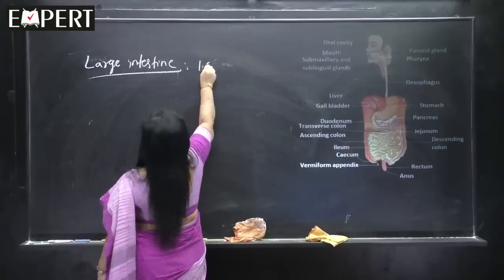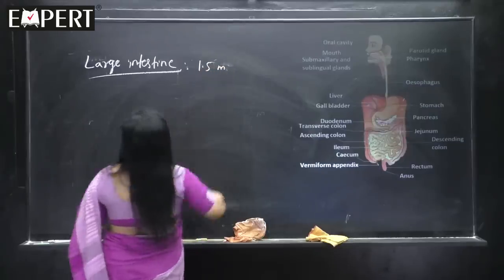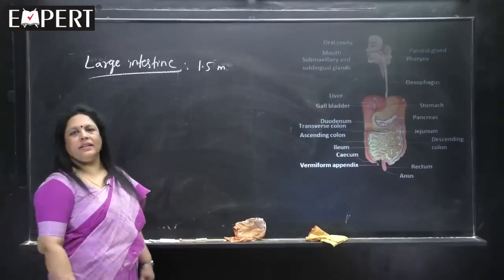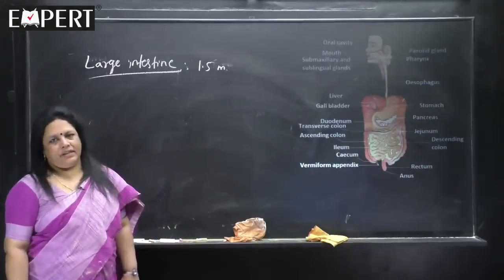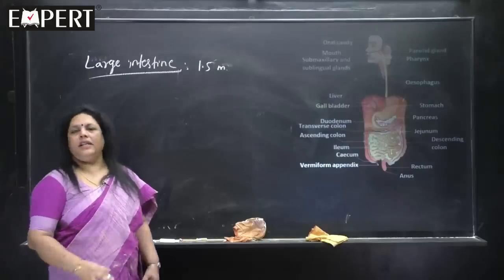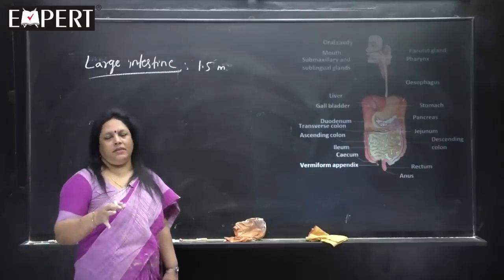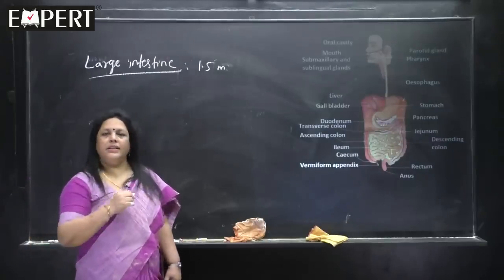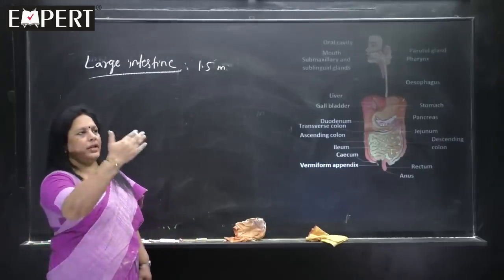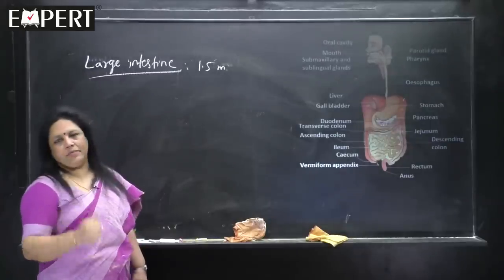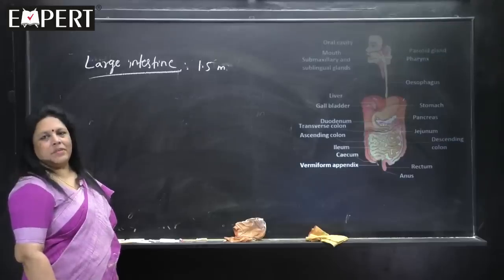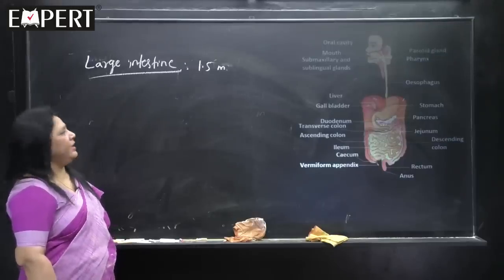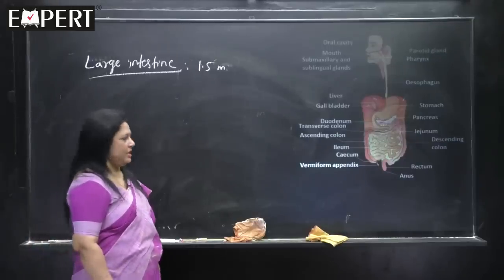It is short, only 1.5 meters in length. As I told you, functions of every part of digestive system we learn as a separate topic in the form of a column at the end of this chapter, so you can have all points at one place. It is very short when compared to the small intestine. It is only 1.5 meters.